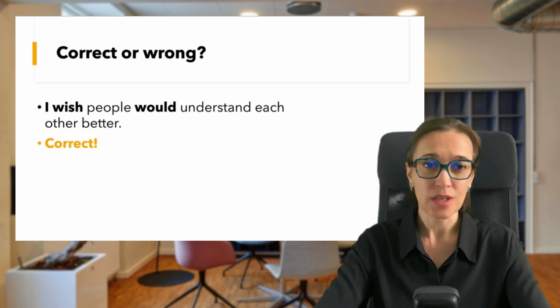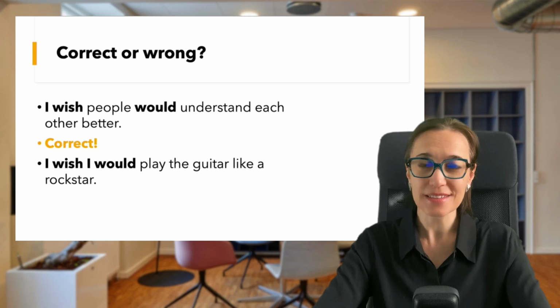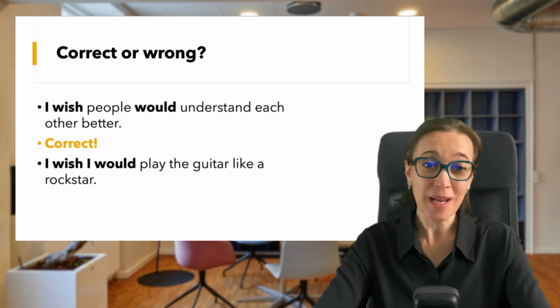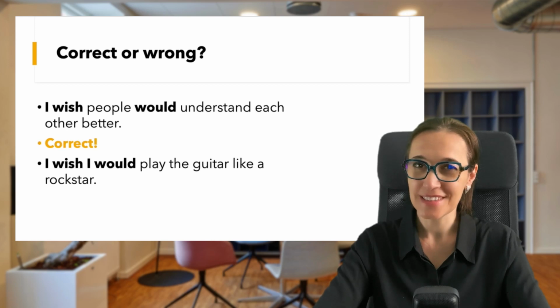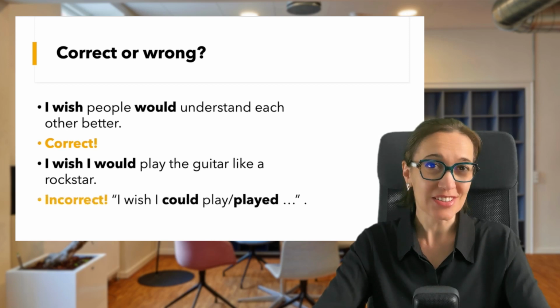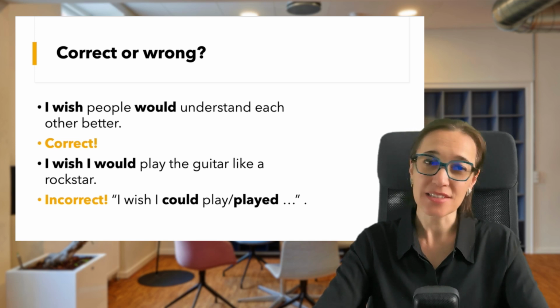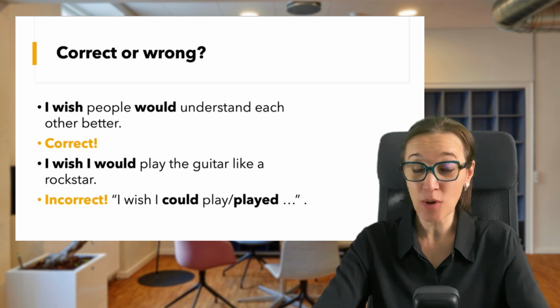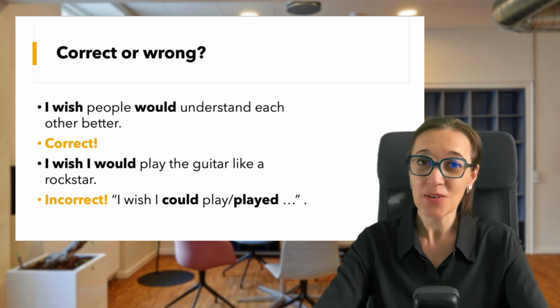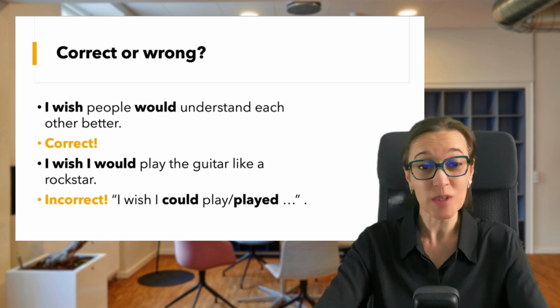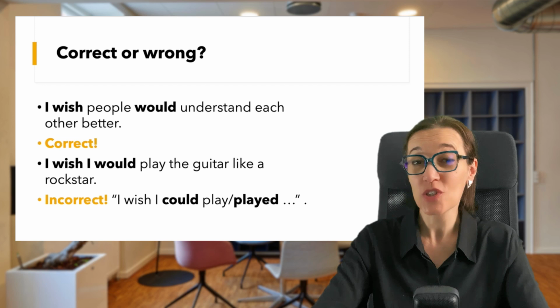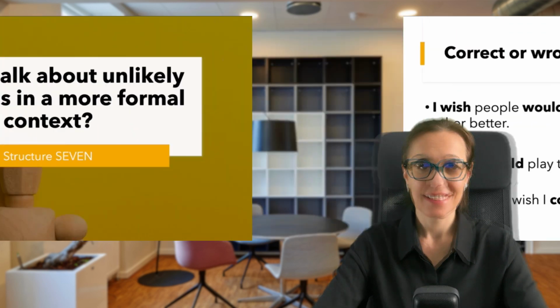Following this rule, is this one correct? I wish I would play the guitar like a rock star. Is this correct? It's not. We can't say I wish I would, as the subject is the same in both clauses. So the correct form is I wish I could play or I wish I played the guitar.